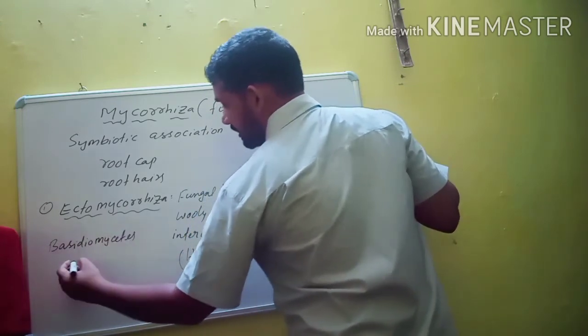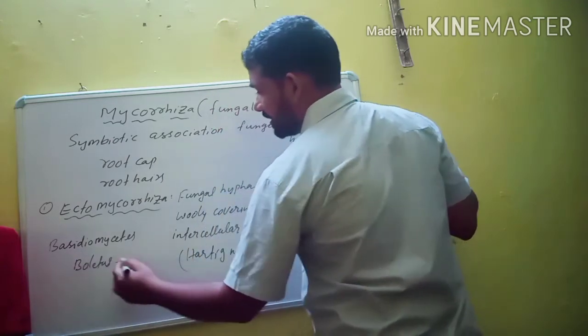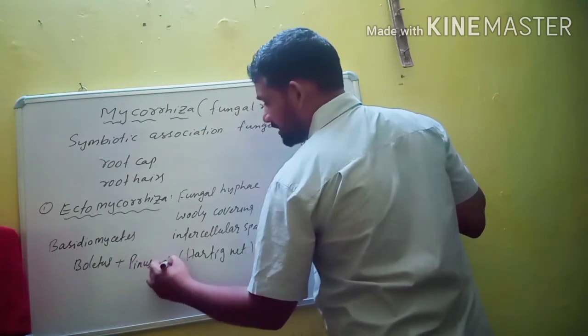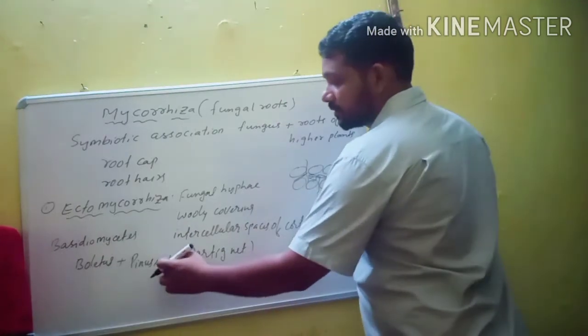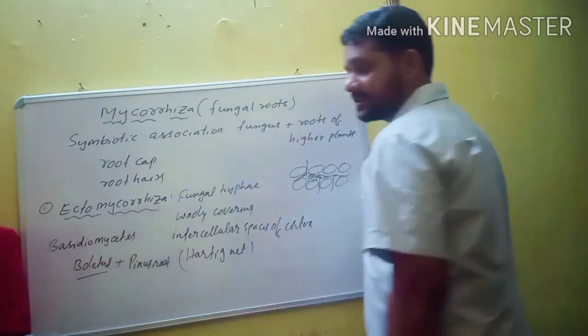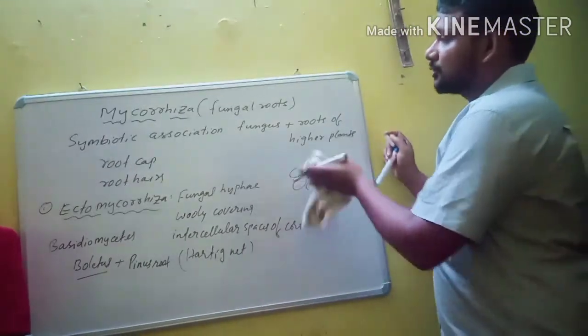Basidiomycetes, and one example is Boletus. This Boletus fungus is symbiotically associated with Pinus roots. Pinus is a higher plant. The root of Pinus is symbiotically associated with Boletus, and the fungal partner Boletus belongs to Basidiomycetes. This is the ectomycorrhiza.